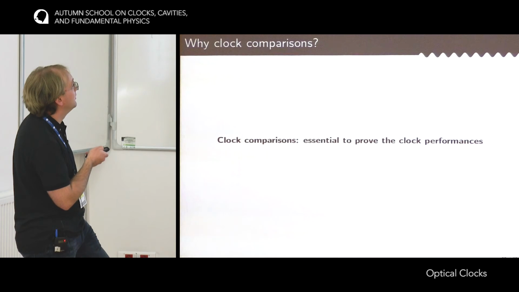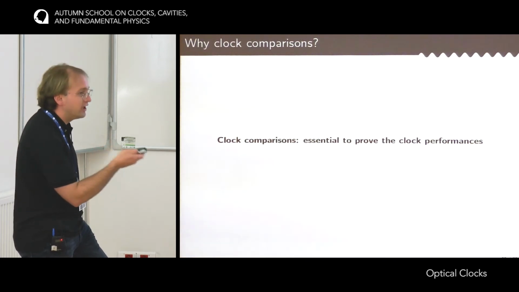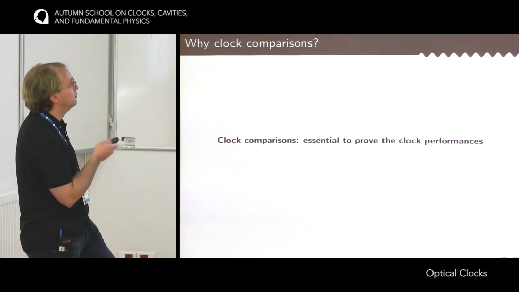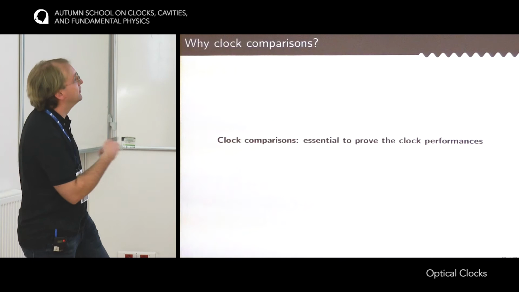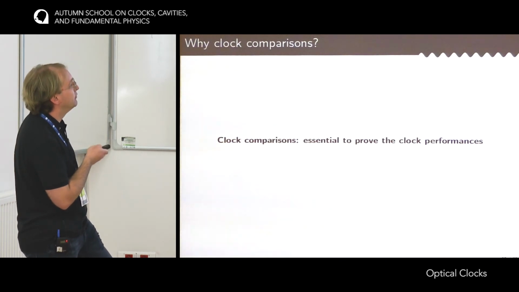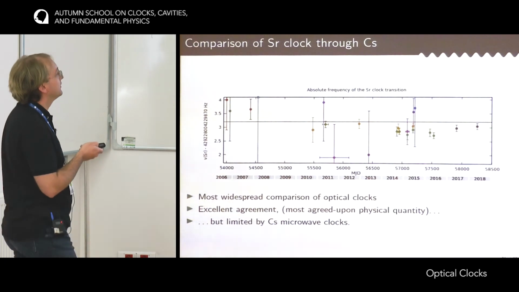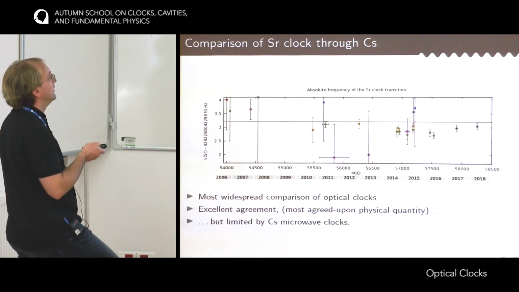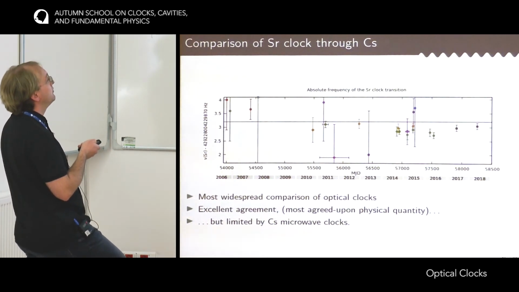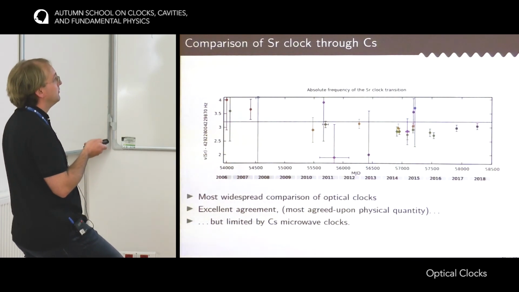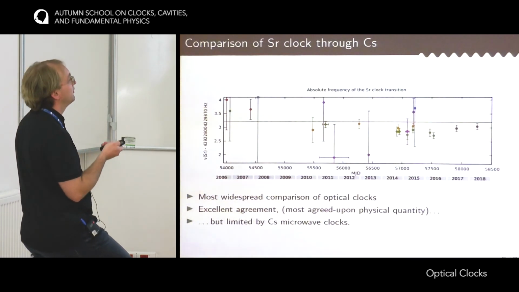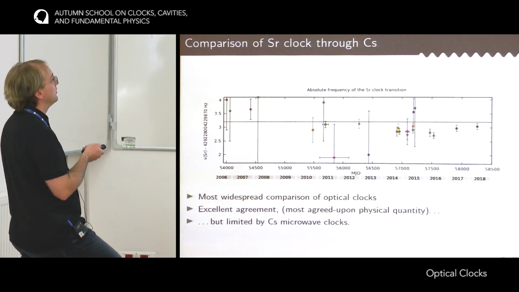I would emphasize that these clock comparisons are essential to prove that the performance of the clocks that we realize is the one that we claim. It's really when you compare clocks that you are sure that the systematic effects are under control. Historically, when you look at the first optical clocks, the only way to compare different clocks in different laboratories was to measure them against the cesium clock.